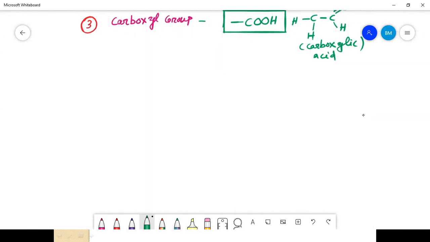Let's move to the fourth one. Sorry, the amino group. The amino group is mainly the building block of protein. That is NH2.